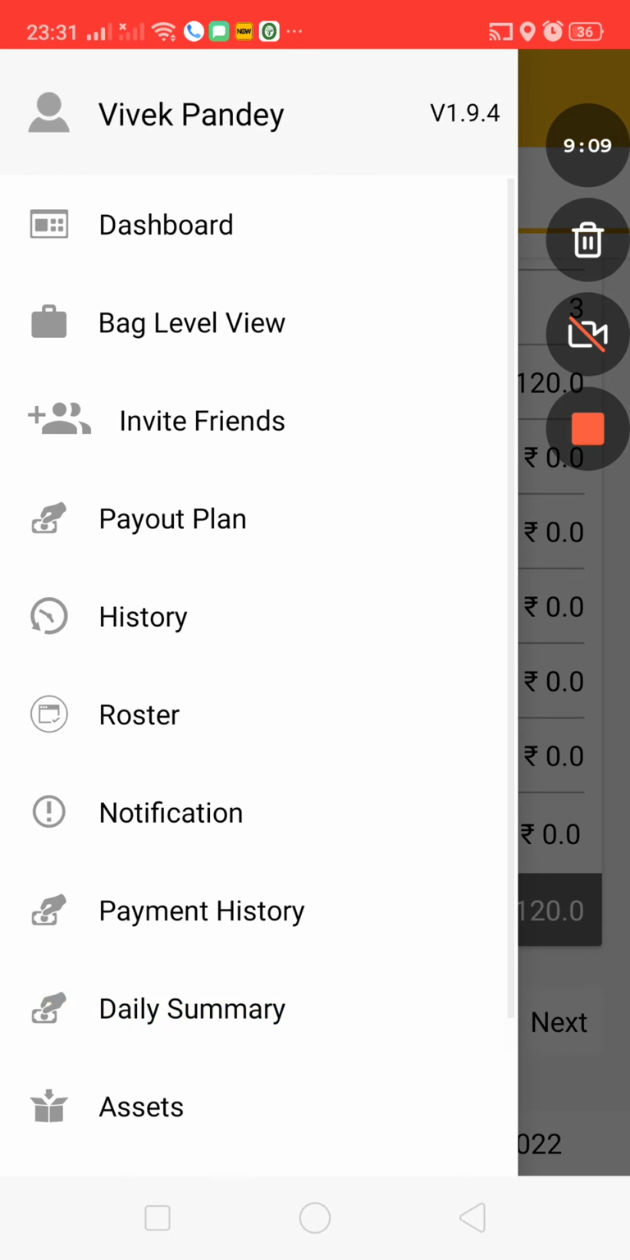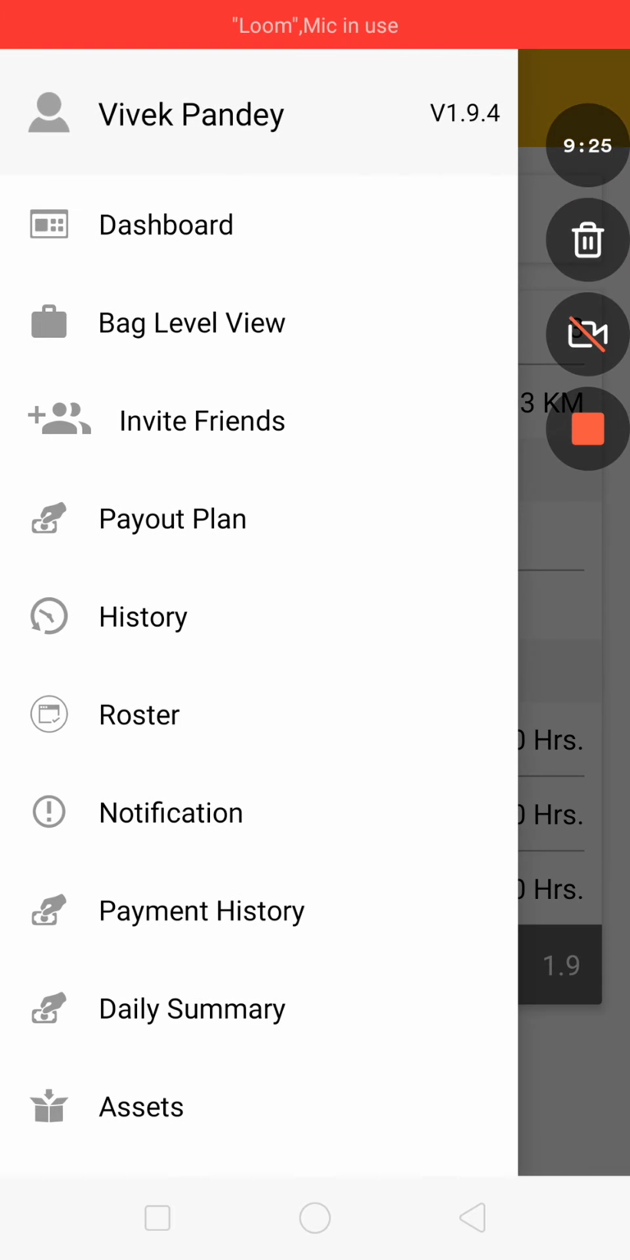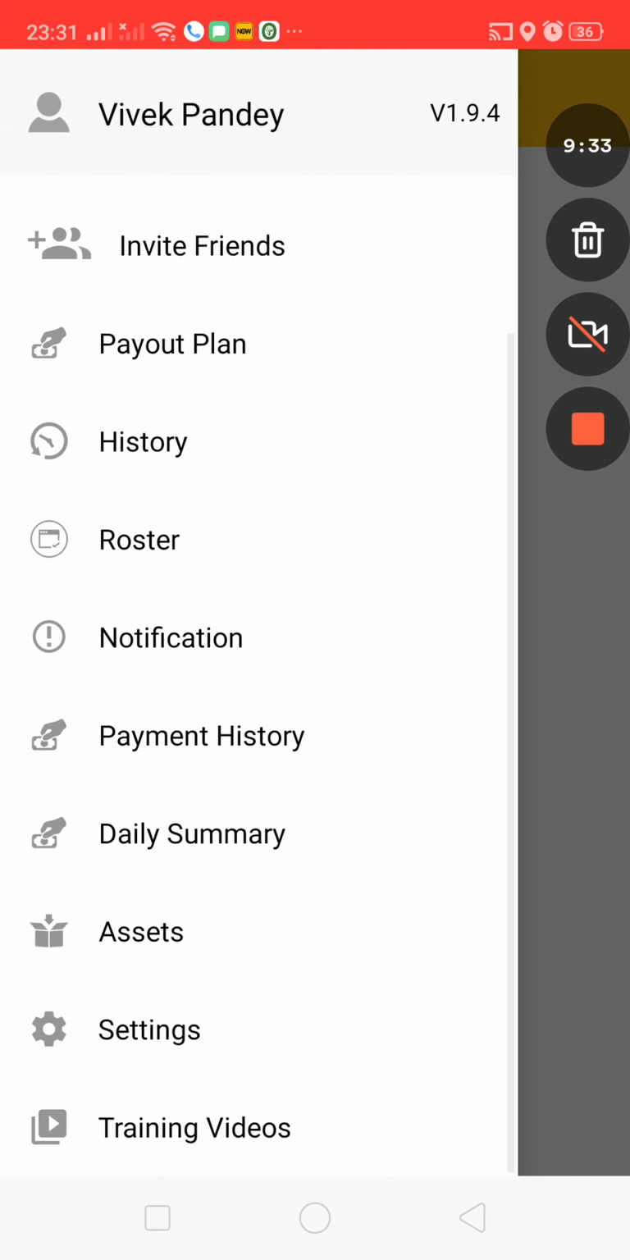Similarly, the daily summary will show the rider his scheduled in time and out time, his roster hours for which I have used the app, and the number of orders I have done. For example, it is 3 orders here. I can see everything in my daily summary. Assets are, for example, if we issue a rider a helmet or a bag, all these assets are shown in the assets.